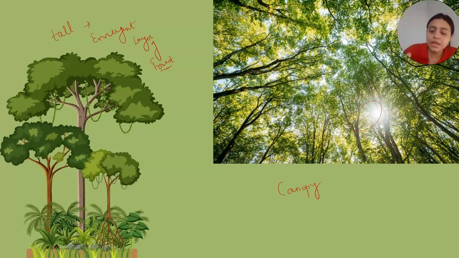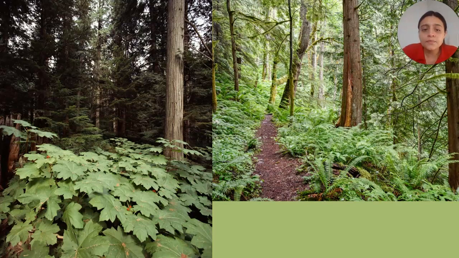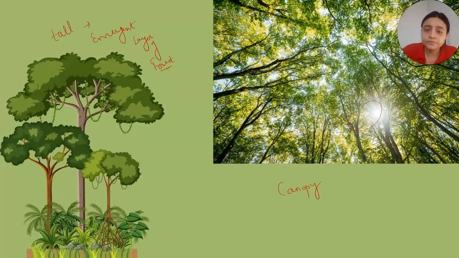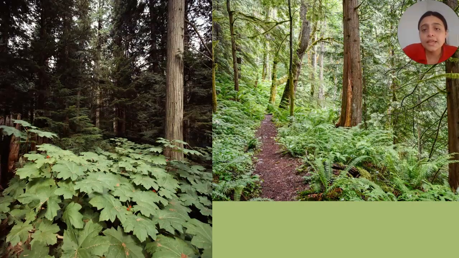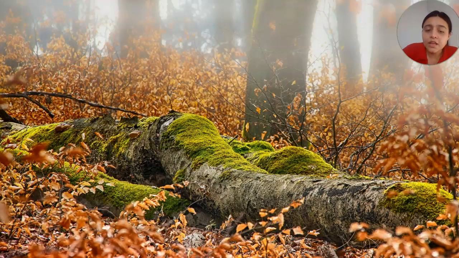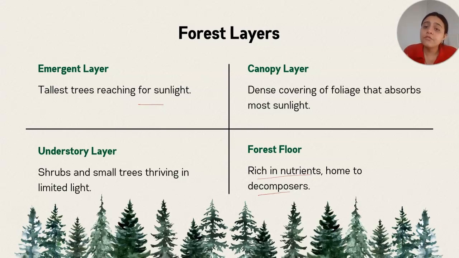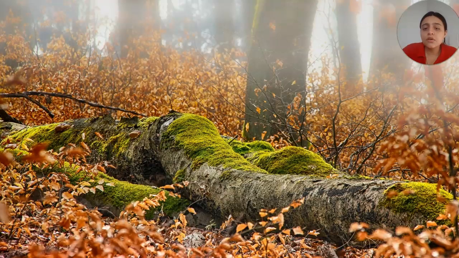Alright, so this is the canopy layer of the forest, and this you can see is the understory layer. Okay, understory layer where the shrubs and small trees are thriving in limited light. And the last one is this one, which is known as the forest floor. Okay, so this is covered by the decomposers. You can see this is a tree lying down on the land, and all these are decomposers which are taking food from this tree. So these are the different layers of forest.